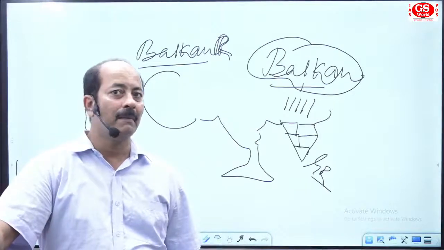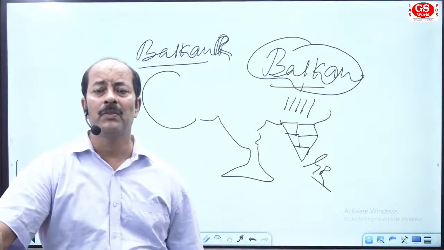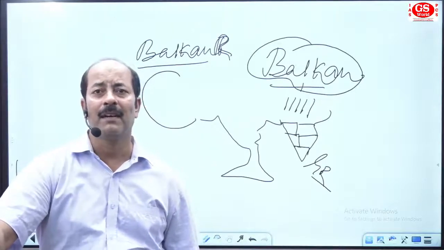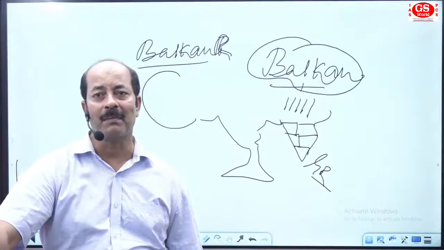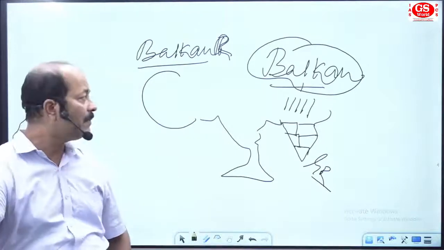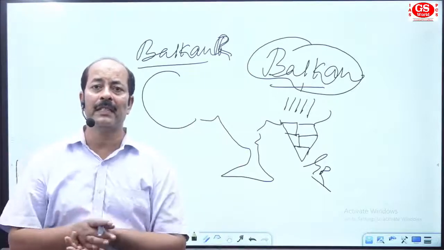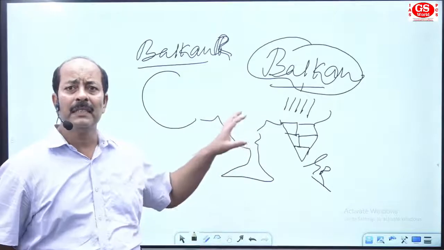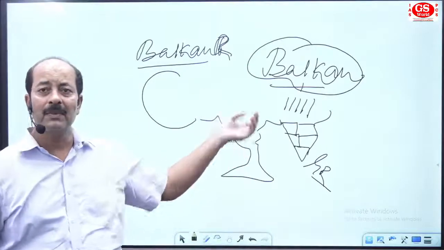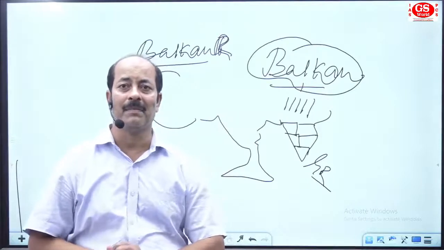So students, it was a very simple, easy way to remember all the names of countries in Europe. If you know the collective names of different geographical and geopolitical areas, you can remember all the names of the countries first, then you can go for the detailed study of the geographical area of Europe. Got that?